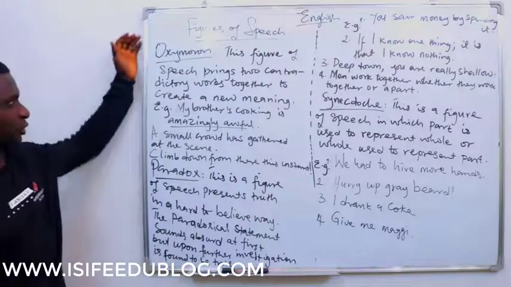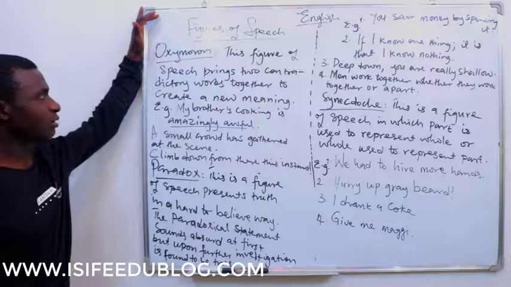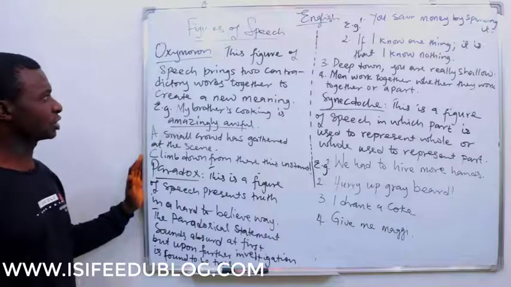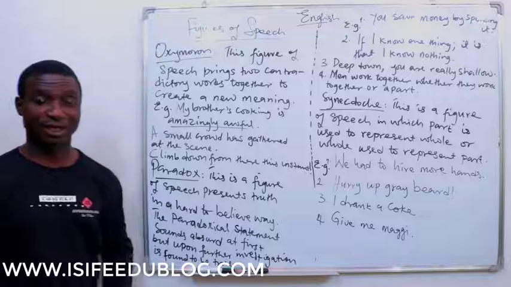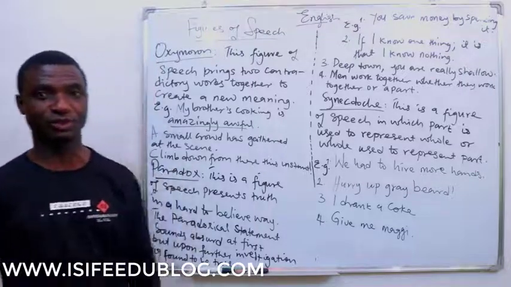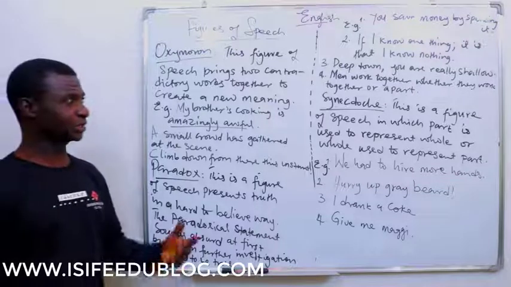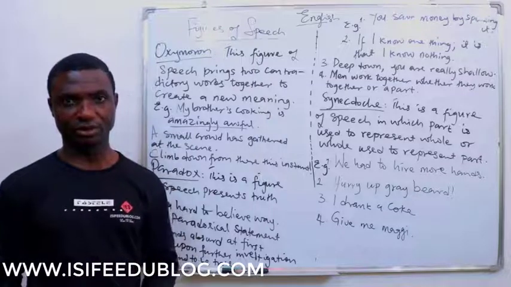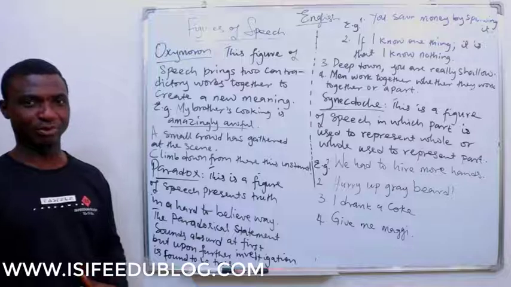More of the figures of speech we have here: oxymoron. Now, this figure of speech brings two contradictory words together to create a new meaning. Yes, like I said at the beginning, of course, you need to watch the first video of our web on figures of speech. I did say that there are times when words are not enough. Oxymoron tries to stand in the gap.